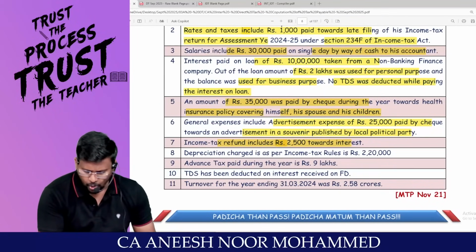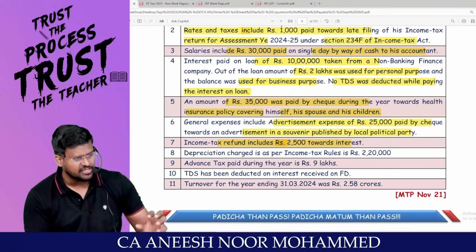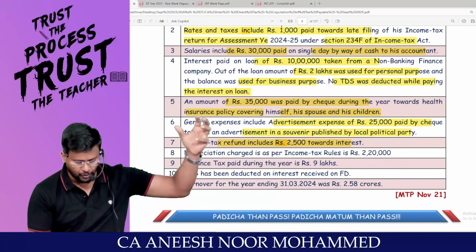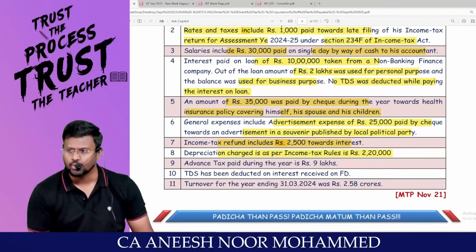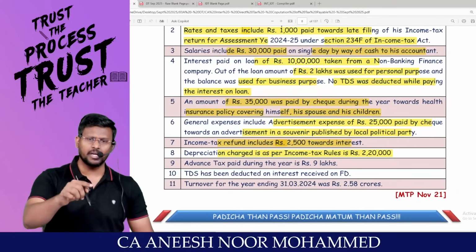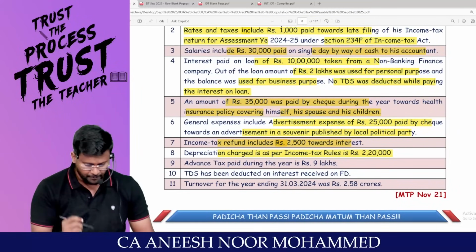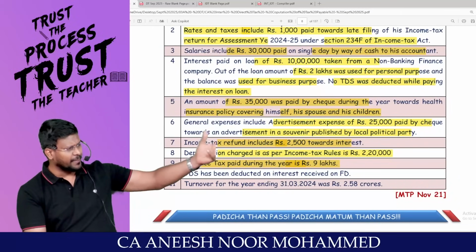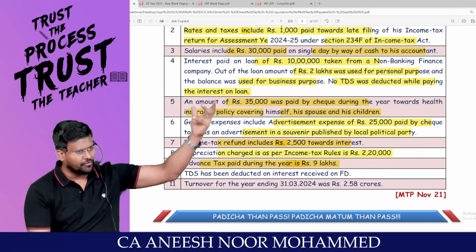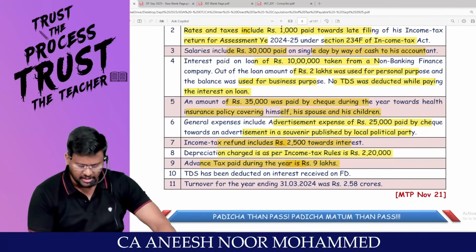Income tax refund includes 2,500 towards interest. This interest should be taxable under the head IFOS. Depreciation charged as per the income tax rules is 2,20,000. So depreciation debited to P&L account should be added back. Advance tax paid 9 lakh. That means whatever ultimate tax liability is there, I paid some amount of advance tax that has to be reduced from the net tax payable.